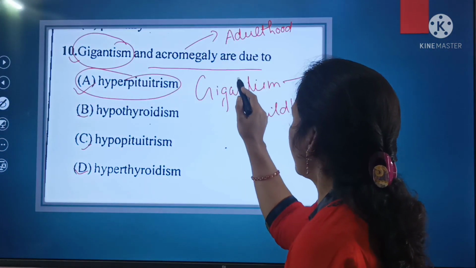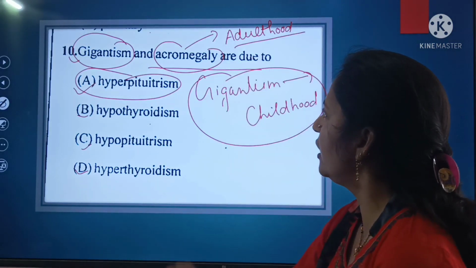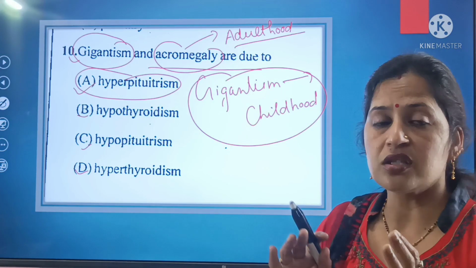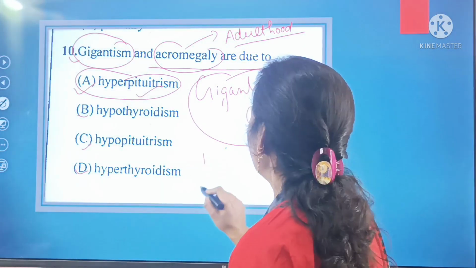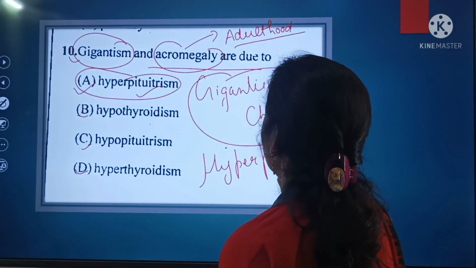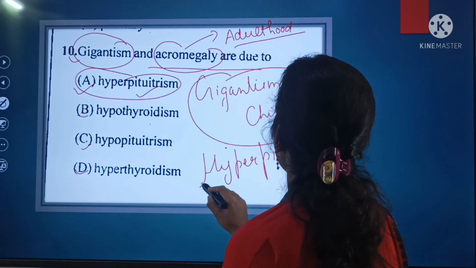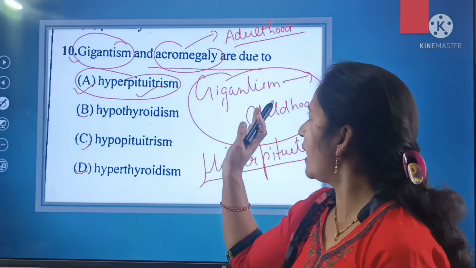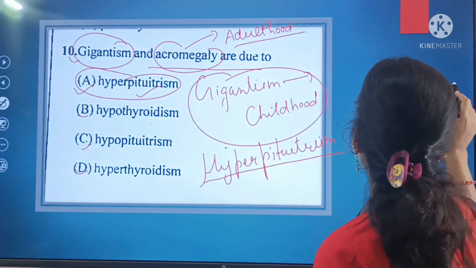So, beta, gigantism begins at the childhood, and acromegaly begins at the adulthood. That is the result of, or it is due to, hyperpituitarism. So this is the right answer. Gigantism that begins at the childhood and acromegaly at the adulthood are due to hyperpituitarism. So this is the right answer.